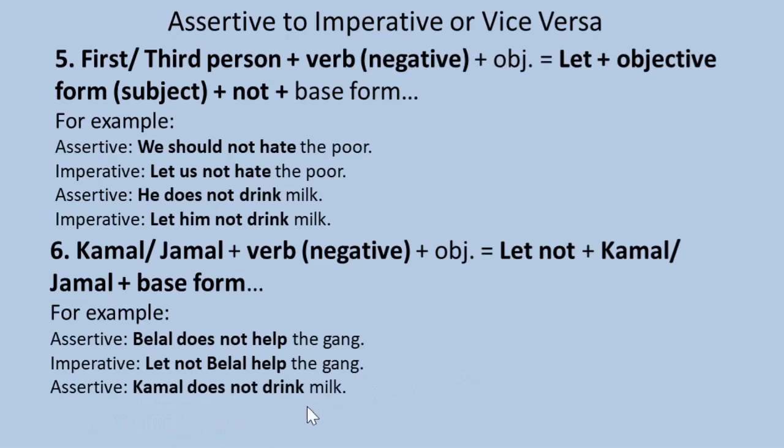Assertive: Kamal does not drink milk. Imperative: let not Kamal drink milk. So here Belal is a proper noun and Belal is followed by a negative verb. So we have to begin the sentence with let not, proper noun, base form. Here Kamal is a proper noun and Kamal is followed by a negative verb, so we have to begin the imperative sentence with let not, proper noun, then base form.